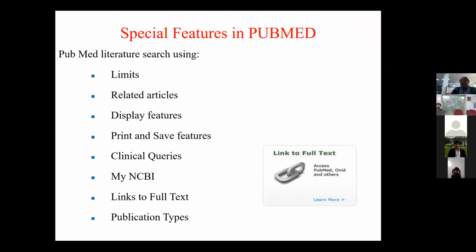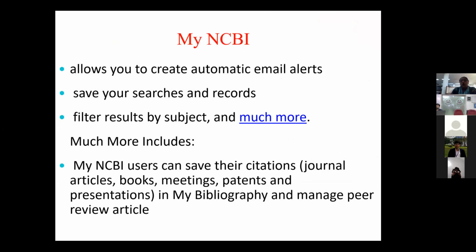Special features in PubMed are these: PubMed literature using limits, related articles, display features, print and save features, clinical queries, My NCBI, links to full text, publication types, all of this is there. And what does My NCBI do? It allows you to create automatic email alerts, save your searches and records, filter results by subject, and much more. And in much more, what it includes is that you can save your citations, journal articles, books in My Bibliography, and manage the review articles.